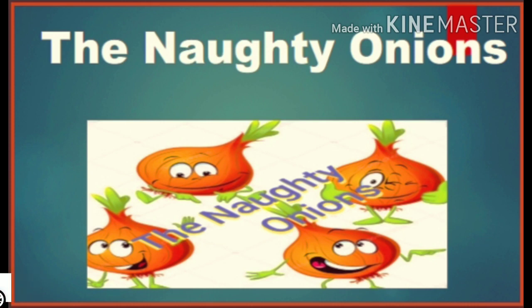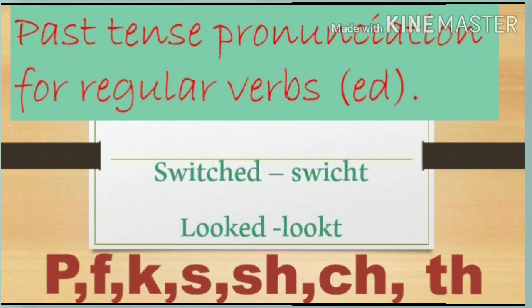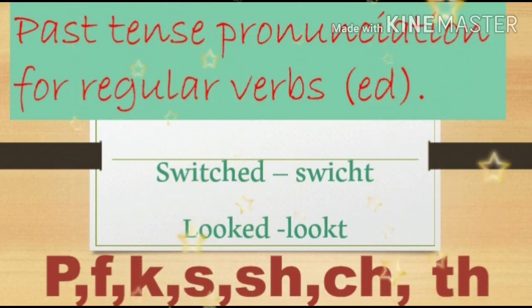Dear children, read the story with correct pronunciation twice. Here I have read the words switched and looked. Children, don't pronounce them like "switched" and "looked". Here ch and k sounds are consonant voiceless sounds. So the ed ending sounds like t. Remember, P, F, C, H, T, S, SH and D ending verb bases in past tense for regular verbs sound